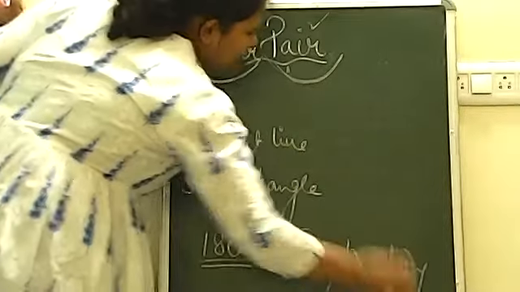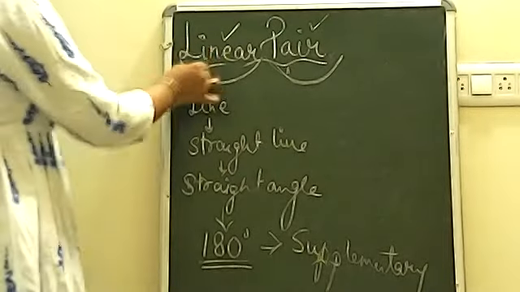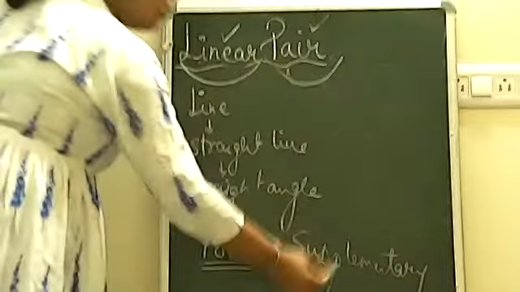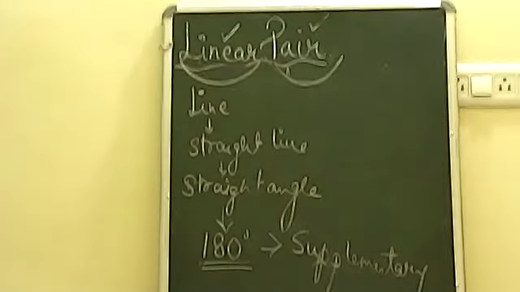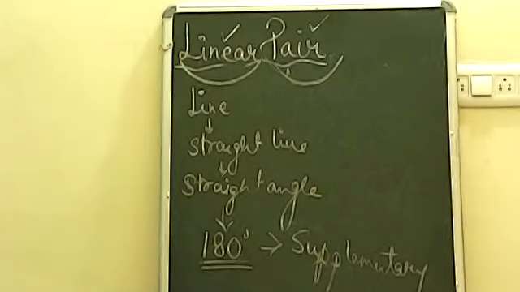So one more concept comes: linear pair has a connection with supplementary. Remember one thing, linear pairs are always supplementary. This is a very important line. Remember always that linear pairs are always supplementary.